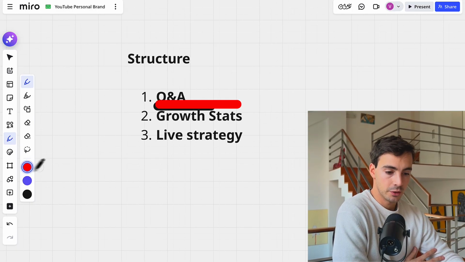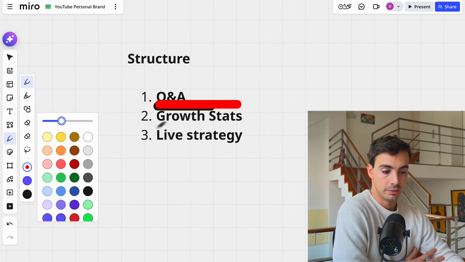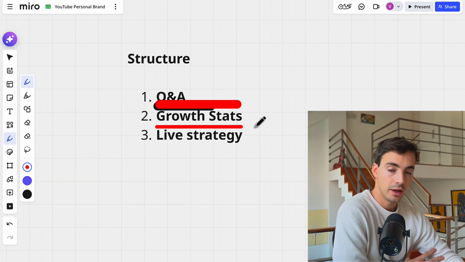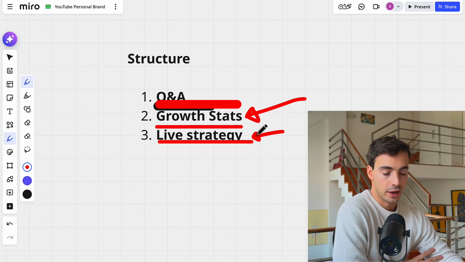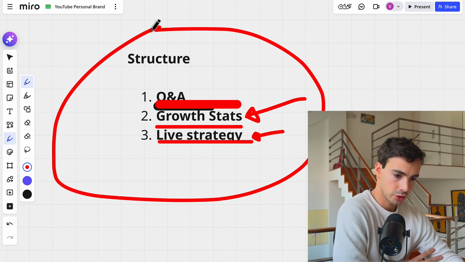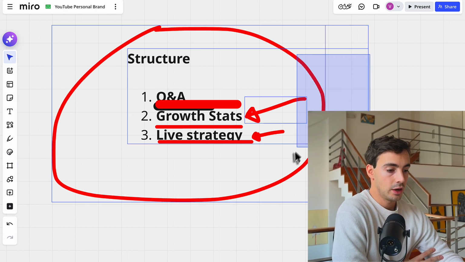Then I want to go over some growth stats. So the money we made, signups, all that good stuff, giving you a back-end view into our SaaS, our numbers, okay? And then some live strategy, like what I did this day. Now this might change, but the structure should be around this. And so yeah, let's just get going.